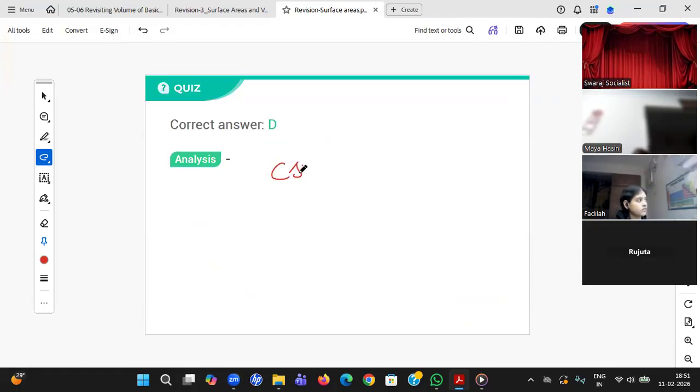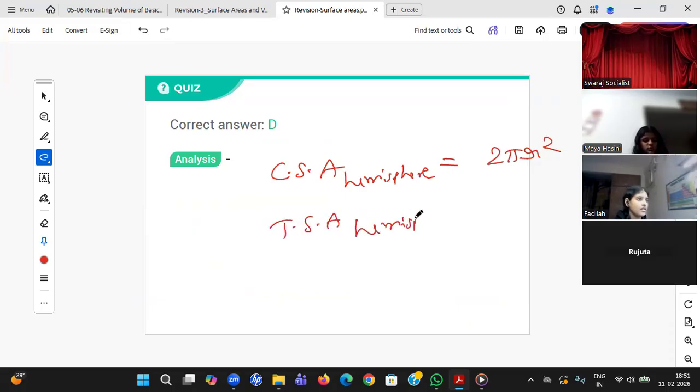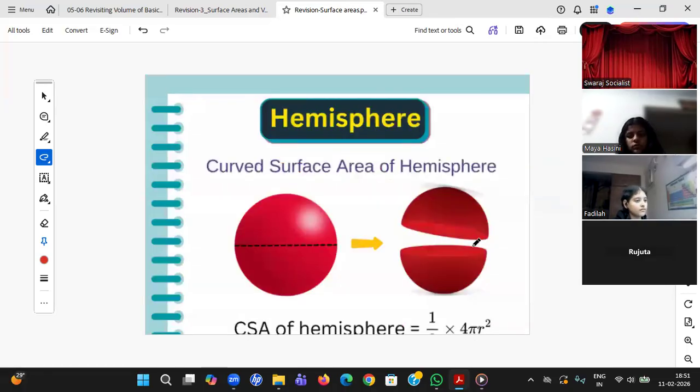Curved surface area of a hemisphere, 2 pi r square. Then total surface area, 3 pi r square. I don't really remember them. Don't remember. Okay. Anyhow, very good. Right answer. Okay, so student, if you remember, a sphere is nothing but 4 circles, which is 4 pi r square.